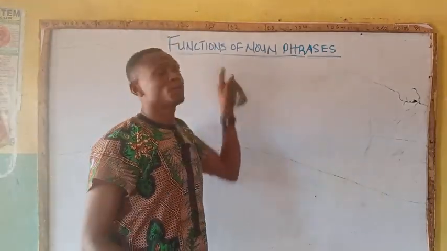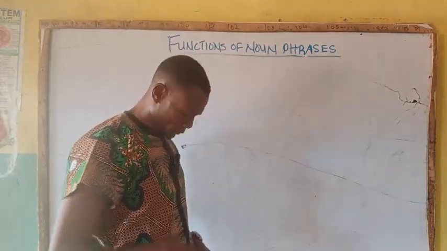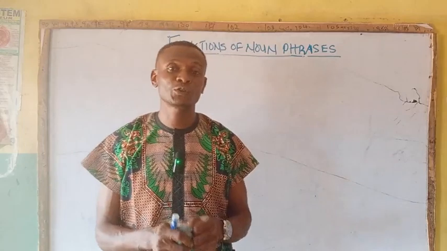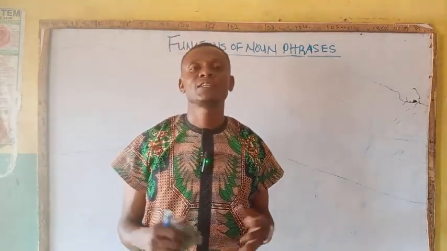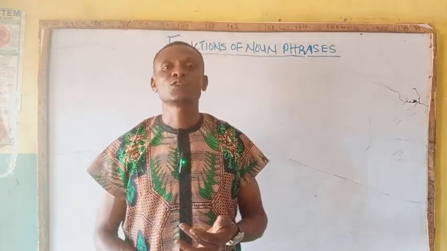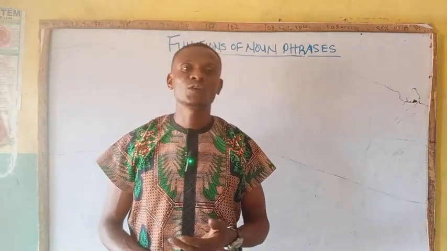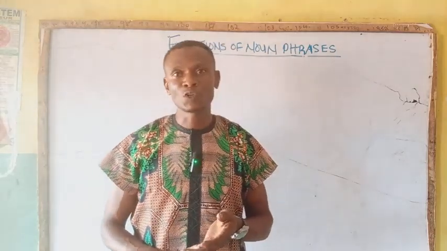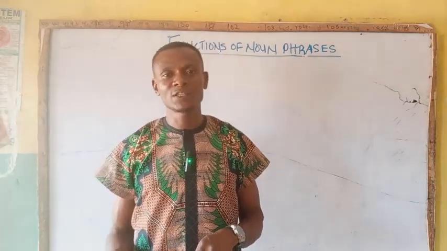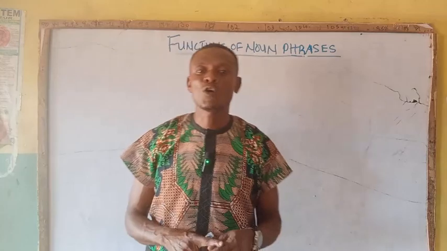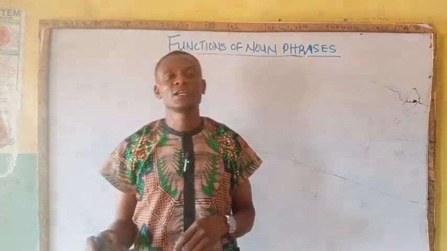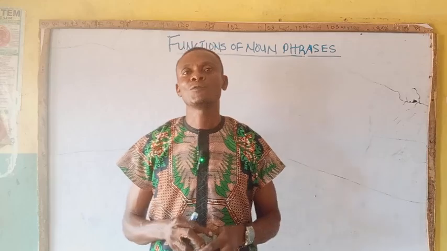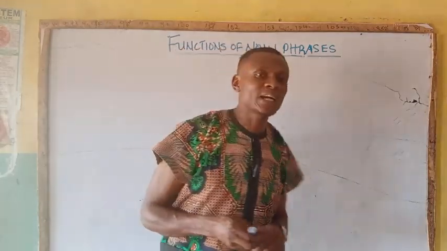Today's topic is functions of noun phrase. Noun phrases perform several grammatical functions in a sentence. They include subject of the verb, object of the verb, object of a preposition, complement of a subject or subject complement. Then we have a complement of the object or object complement. We will now have apposition. So these are the functions of noun phrase. So let's take them one after the other.